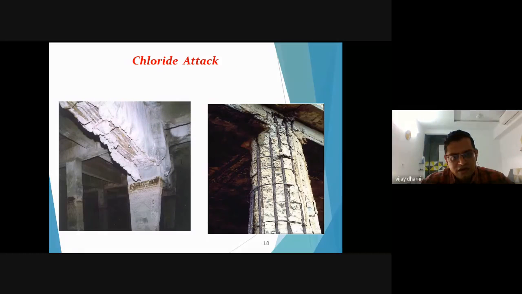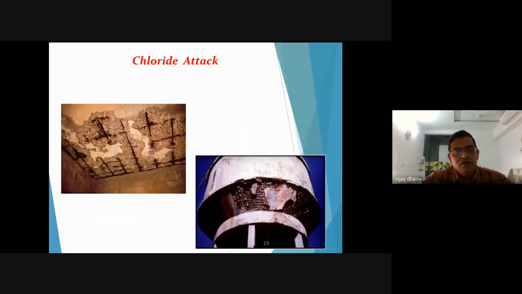These are some site photographs. Here you can see all the concrete cover is delaminated from the structures. All these white particles you are seeing are chloride. And due to the chloride presence in your concrete, it deteriorates the structures by itself. These are also photographs of slab deterioration due to chloride attacks. This is a huge water tank, and that RCC structure is deteriorated due to the chloride presence.